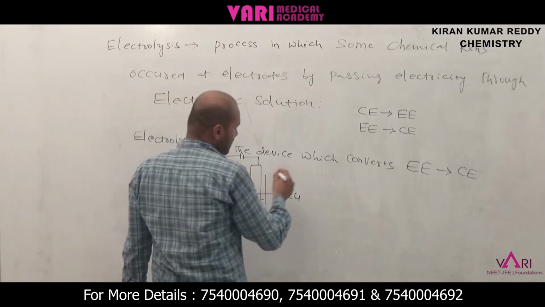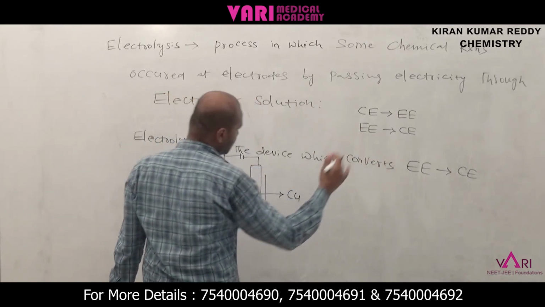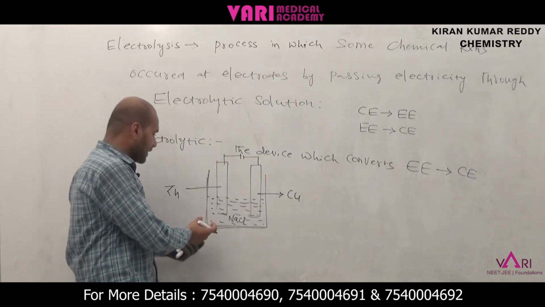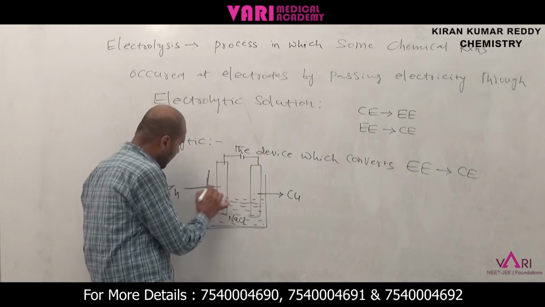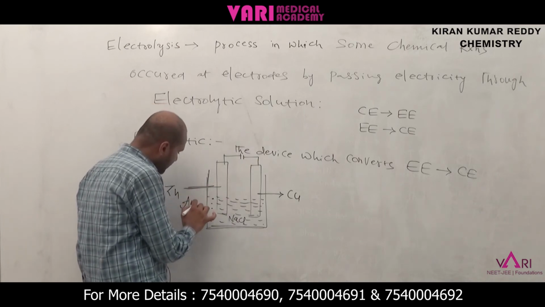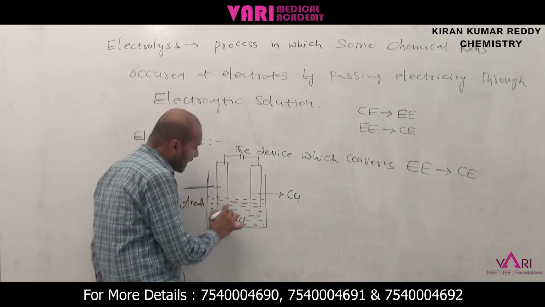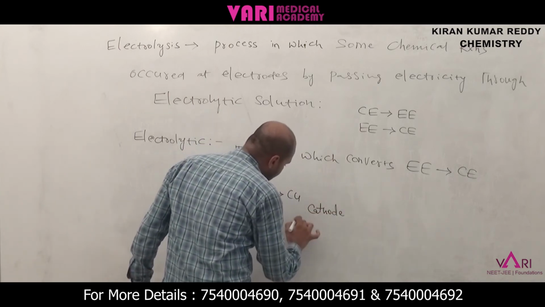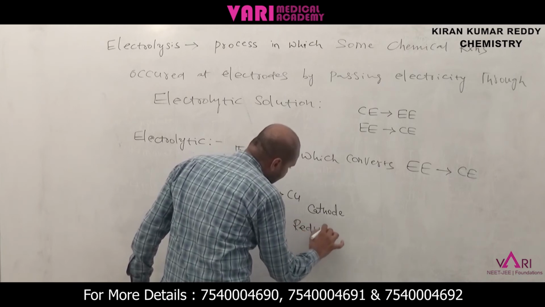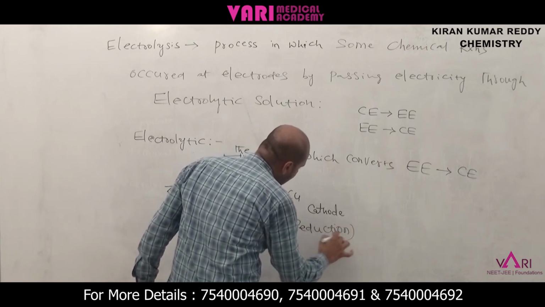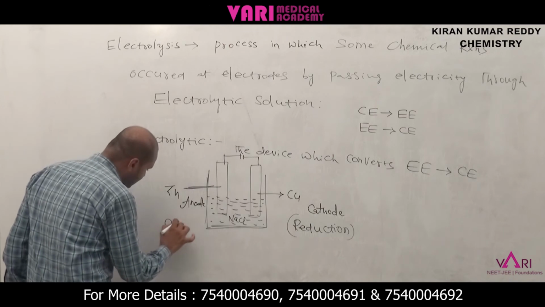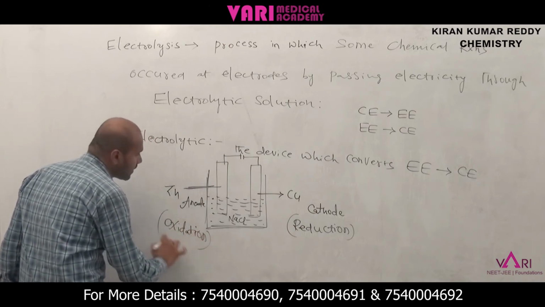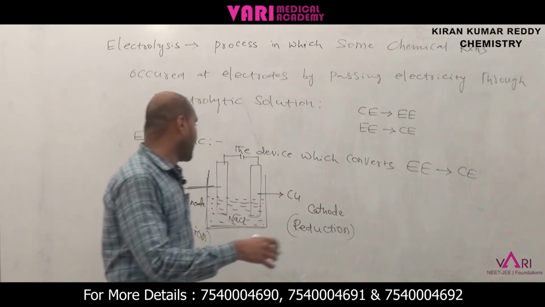Now the device which converts electrical energy to chemical energy is called an electrolytic cell. And the electrolytic cell contains a zinc electrode which acts as the anode, and a copper electrode which acts as the cathode. At the cathode, what reaction takes place? Reduction reaction takes place. At the anode, what reaction takes place? Oxidation reaction takes place. What is oxidation? Removal of electrons. What is reduction? Gaining of electrons.